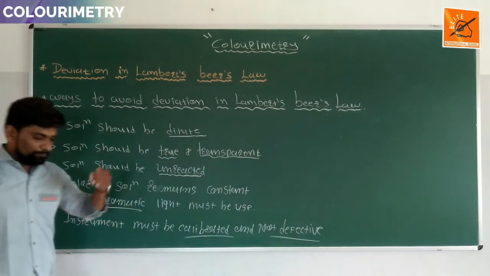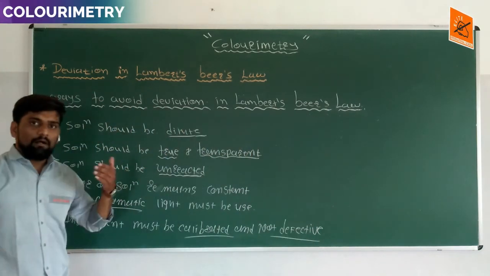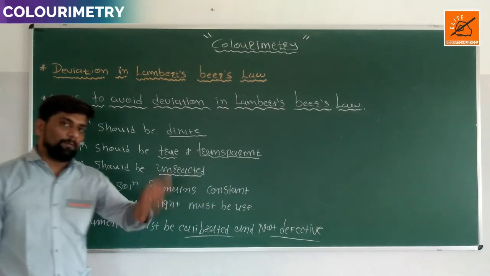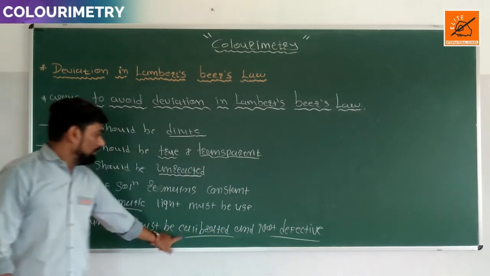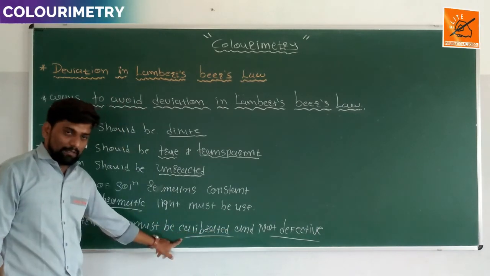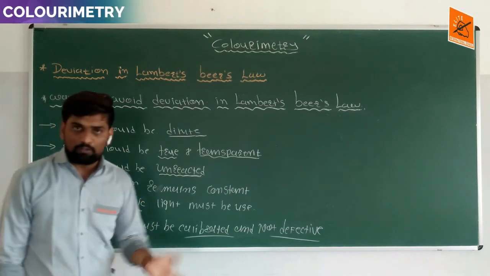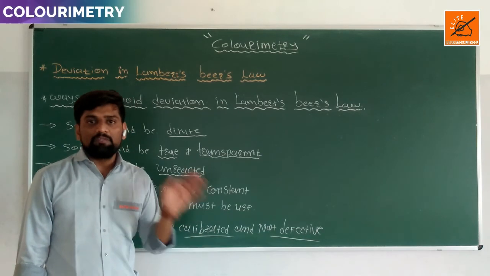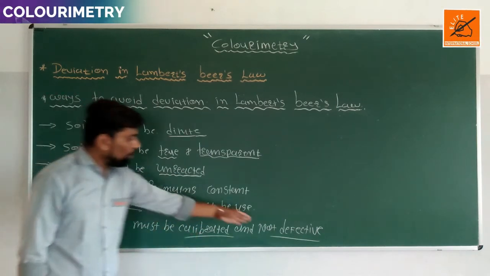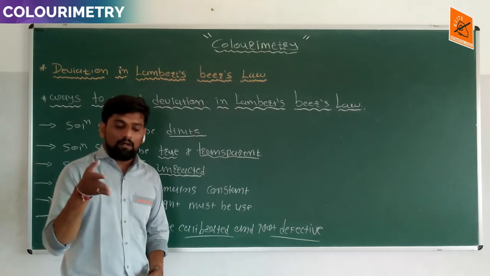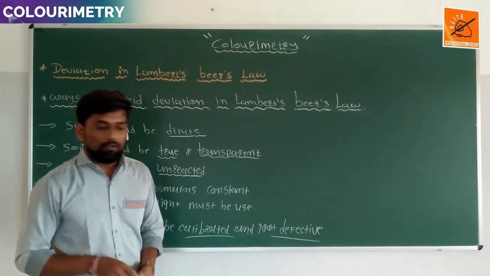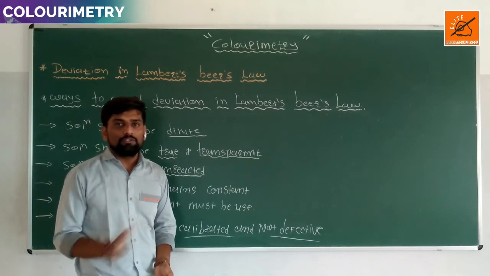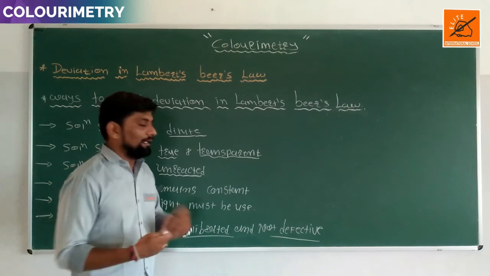Calibrate means that before performing the experiment, first of all we calibrate the instrument, and after that we perform the experiment. We calibrate the instrument using water or a blank, whatever we use, and then perform the experiment. Next is non-defectiveness. First of all, check that the instrument is working properly and does not have any defect. If we use that type of colorimeter, it does not generate error.